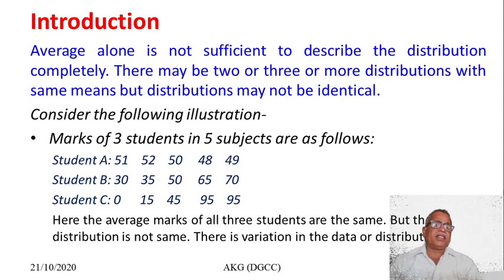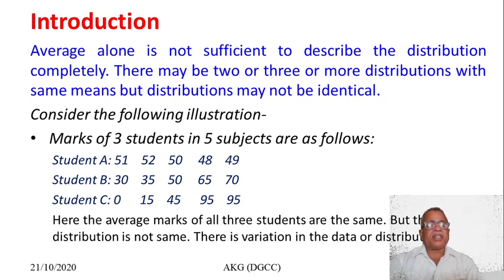Now see this example. Consider the marks of 3 students in 5 subjects. Student A got the marks 51, 52, 50, 48 and 49. Student B got the marks 30, 35, 50, 65, 70, and student C also got some marks. If we compare this data using the average, we see that the average of all these 3 students is the same. Then the problem is, which student is consistent or reliable?